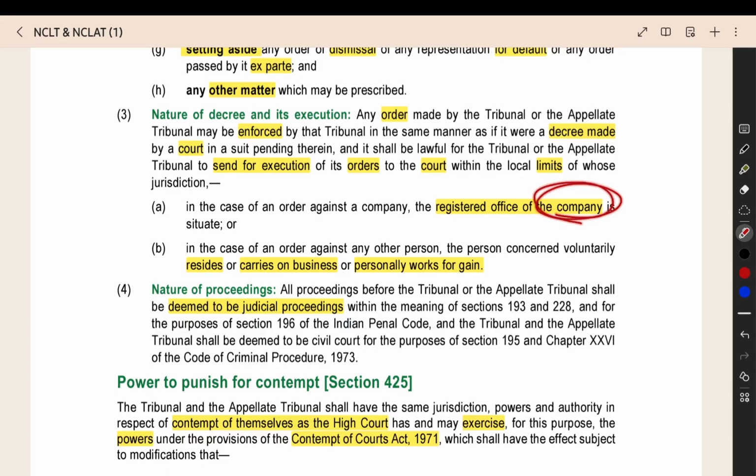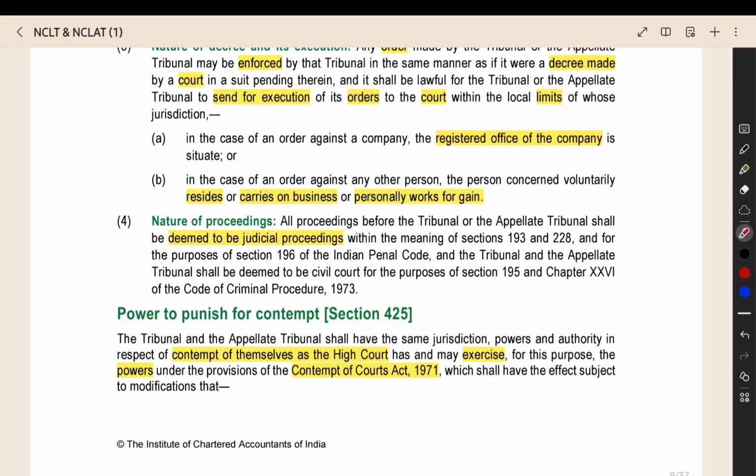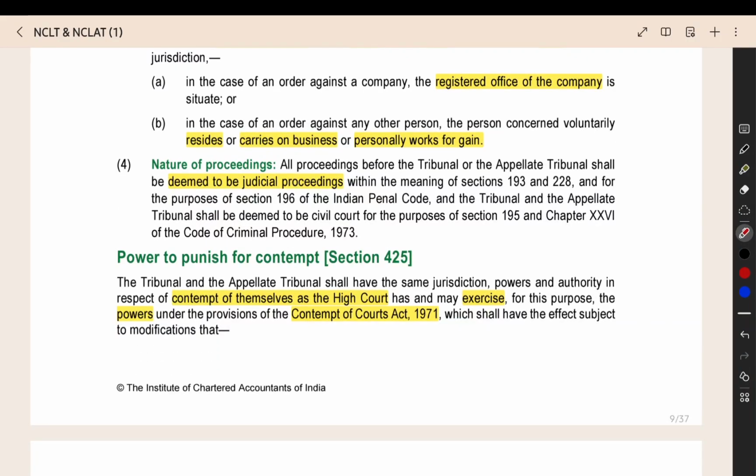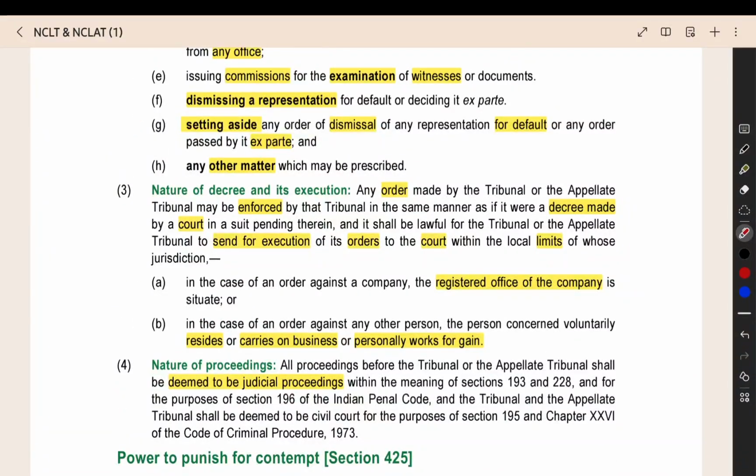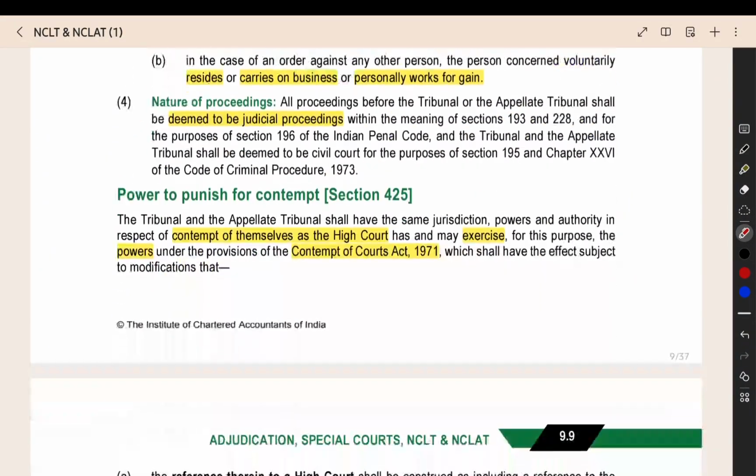The company is there, right? In the Companies Act, all the offences will be related to companies only. The company's registered office will be there in an area. For that area, whatever is the relevant court, to that court they will send the tribunal order. Then, whatever proceedings are happening in the tribunal and appellate tribunal will be deemed to be judicial proceedings. That is also considered equivalent in rank to the judicial proceedings happening in all other courts.